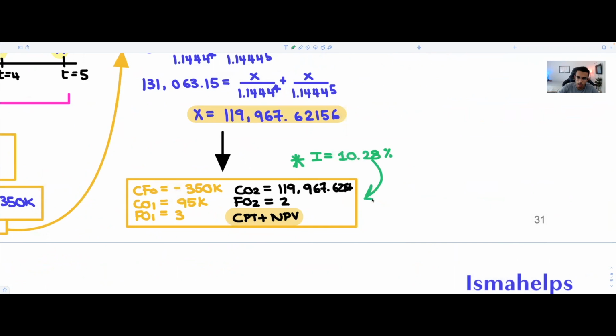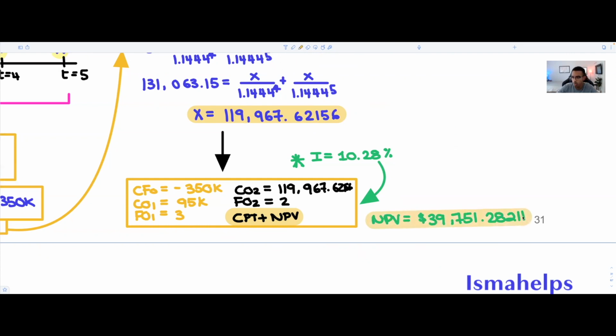We don't want to use the IRR because the IRR, well, that's the point at which we know our NPV is going to be equal to 0. We don't care about that point. Now we want to figure out what's our NPV with our discount rate, okay? So you do enter, and you do compute. And you're going to get something really interesting. You're going to get an NPV that's equal to 39,751.28. And that's going to be your answer.